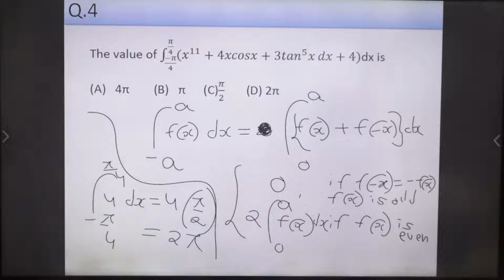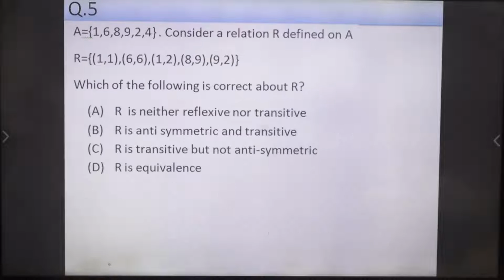Now come to the next question, number 5. So this is a problem from relation. In the examination which was conducted recently in the month of July, in some set there were 3 questions from this topic, relation. So again you may get a question from relation. Just read the question and try to provide the answer in the chat box immediately.